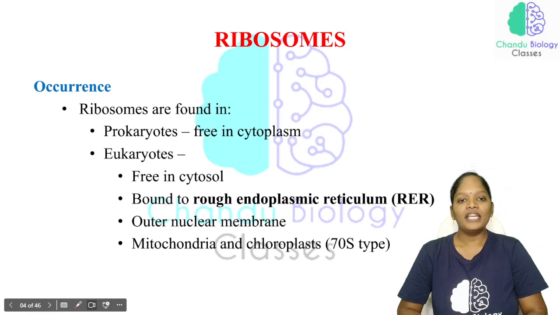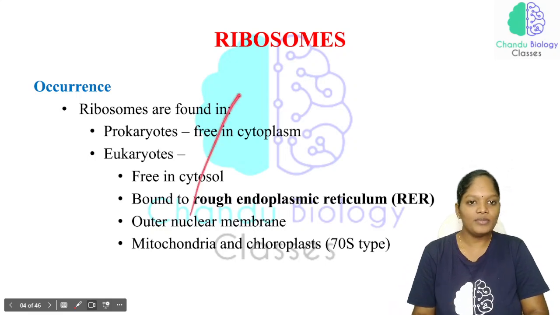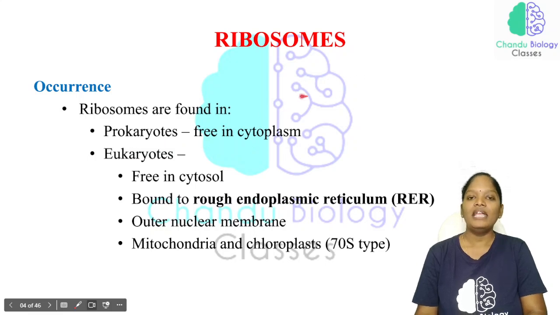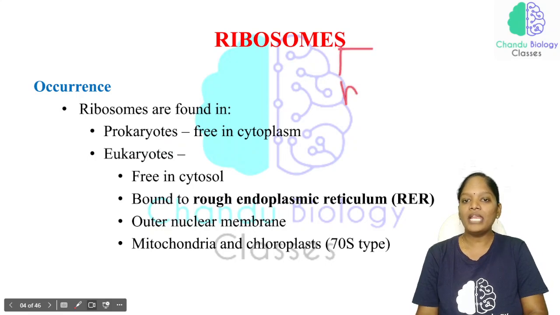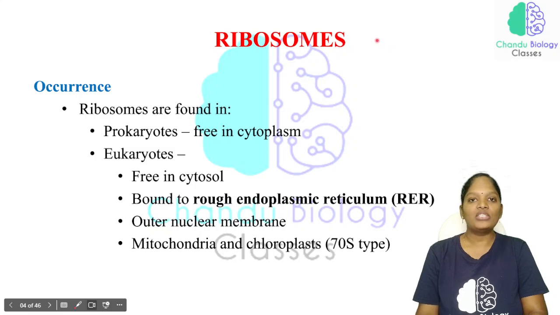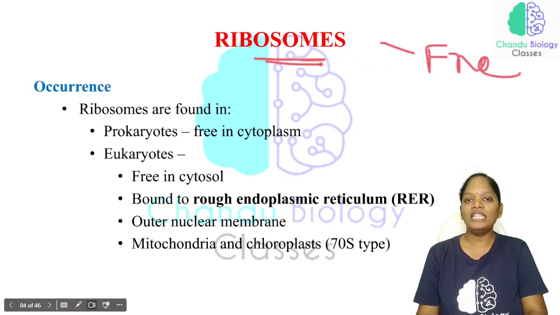Now see here, ribosomes are found in prokaryotes, free in the cytoplasm. This ribosome can exist in two forms: either it will be membrane bound, or it will be free. It is not bound to any of the membrane bound organelles. So it can be present on an organelle's membrane, or it can be free in the cytoplasm.